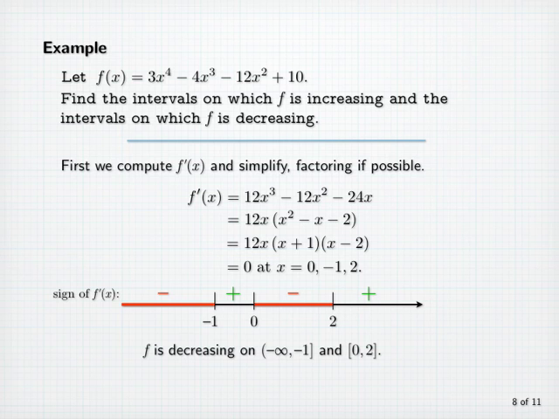So we'll conclude that f is decreasing on the closed interval from minus infinity to minus 1 and the closed interval from 0 to 2. Also, f prime is positive on the open interval from minus 1 to 0, as well as the open interval from 2 to infinity. So we conclude that f is increasing on the closed interval from minus 1 to 0, as well as the closed interval 2 to infinity.